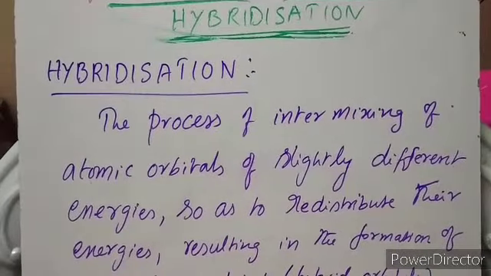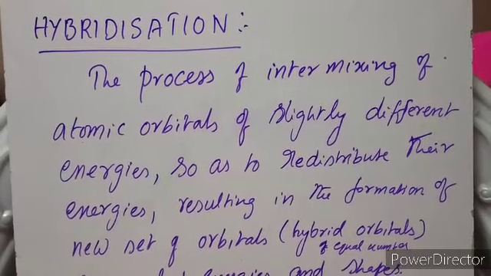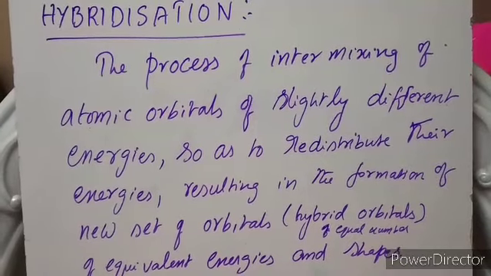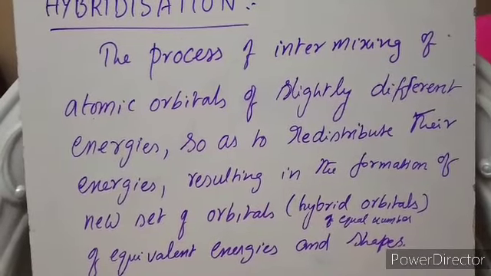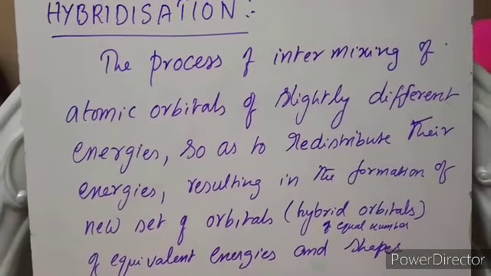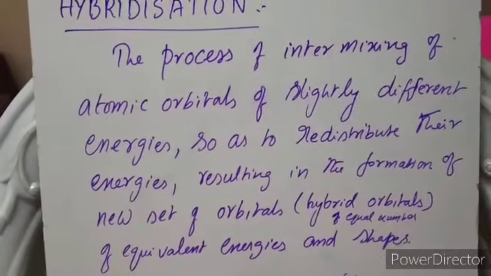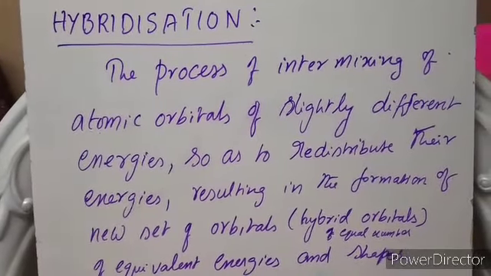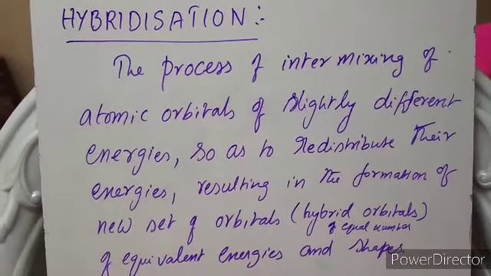Now, what is hybridization? The process of intermixing of atomic orbitals. Atomic orbitals means either s, p, d, f. These atomic orbitals are slightly different in their energies, like s and p. Suppose we take 2s and 2p, they have slightly different energies. So, the process of intermixing of atomic orbitals 2s and 2p, where 2s has lesser energy than 2p, is so as to redistribute the energies.